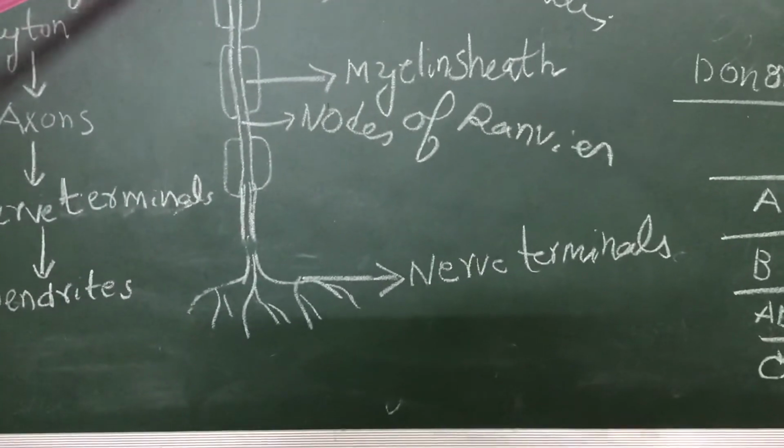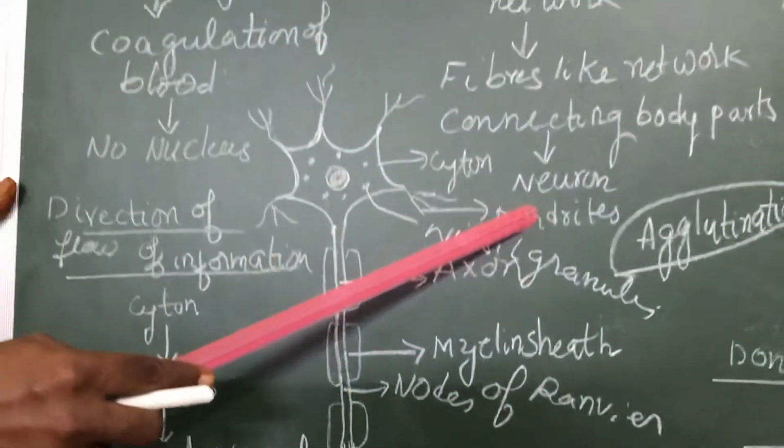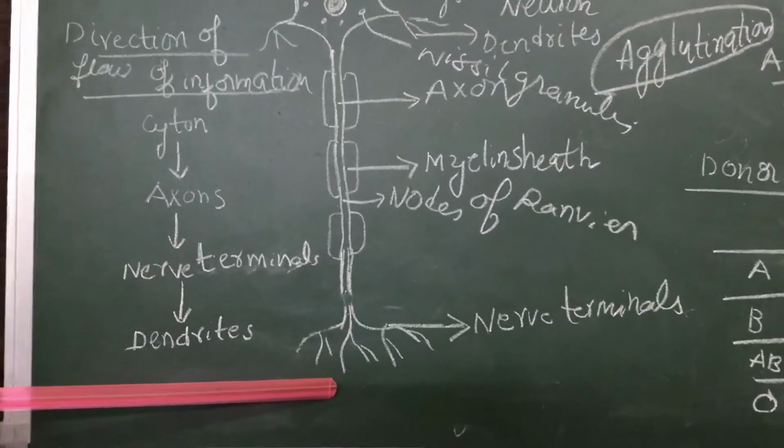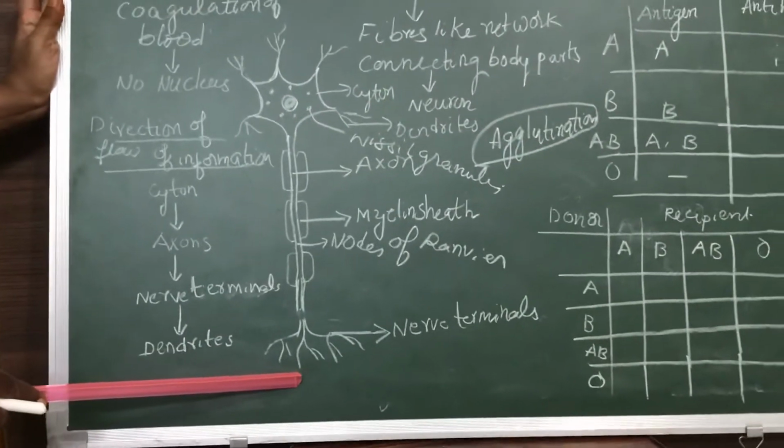So, what are the major parts? Cyton, dendrites, axon, nerve terminals. Neuron is the fundamental unit of nerve cells, nerve tissue.